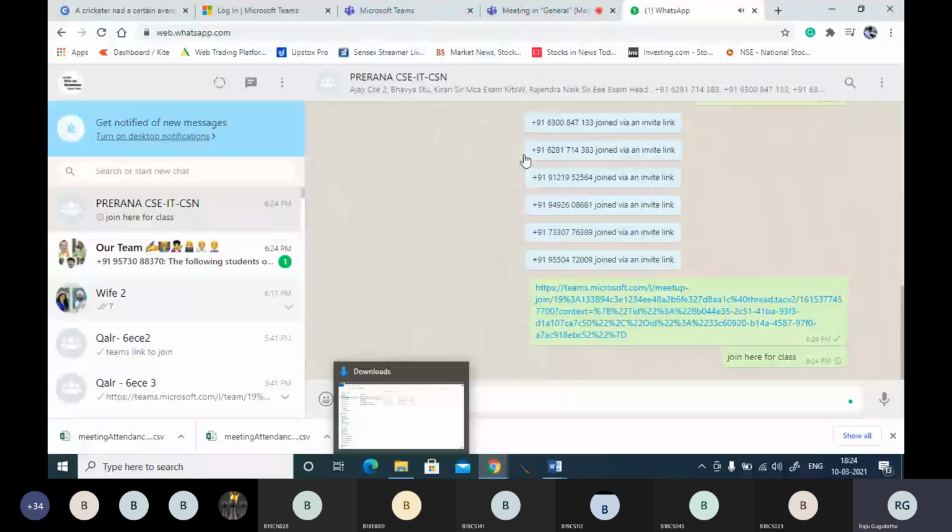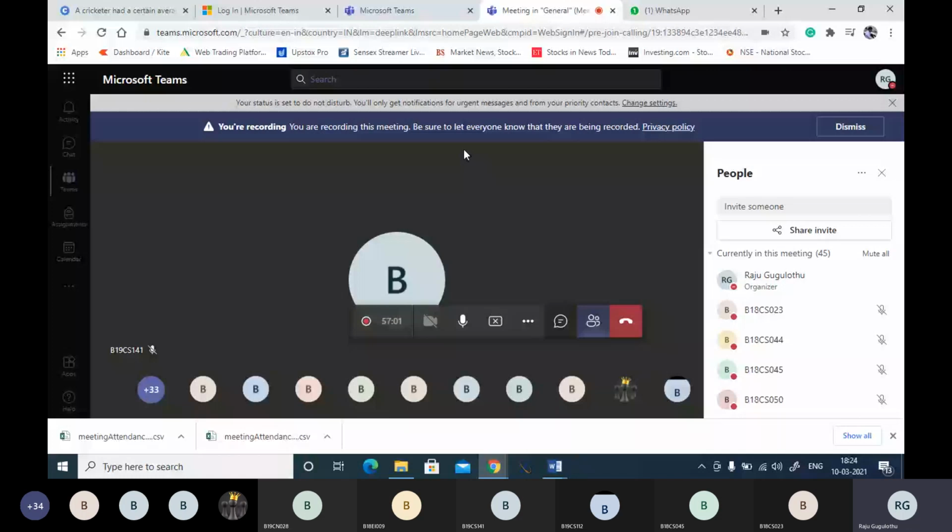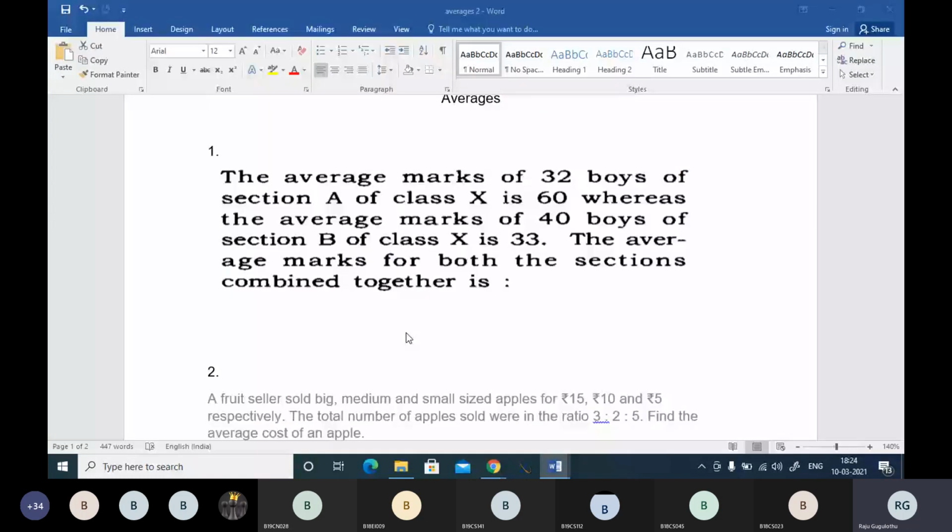Okay guys, now here you have your question. The average marks of 32 boys of section A. Please answer this question number 1 and tell me. My friend, with the allegation technique, you should not take this much time to answer it. 45, sir. Madam, did you use the allegation technique or the general mx plus ny by m plus n? MX plus NY, sir. Okay, madam. We'll do this question with both of the techniques and you will know.